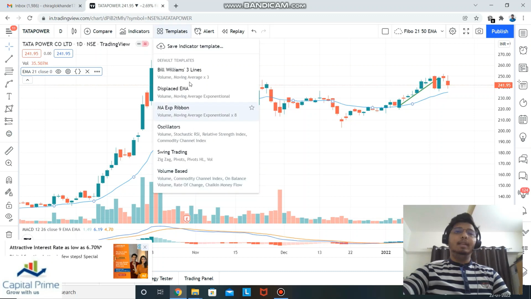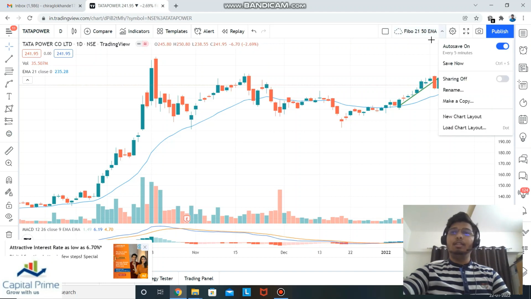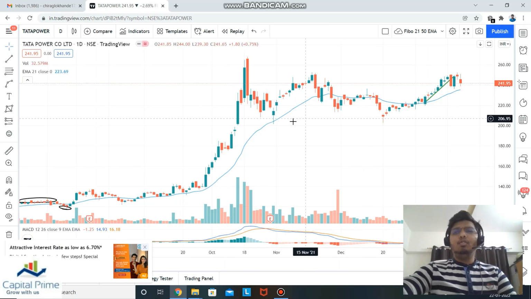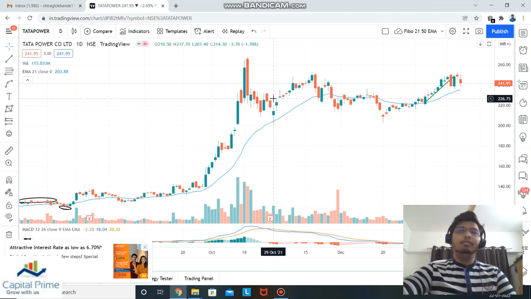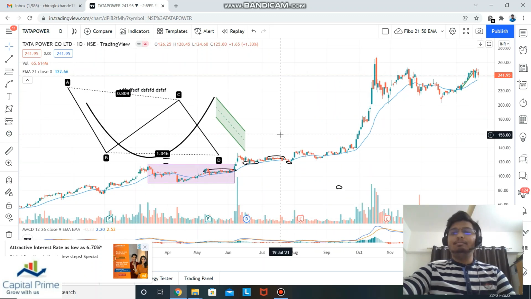There are various templates, and you can save your own template. Okay, this is good. I'm comfortable with this view, so I'm using this particular view. So this was an overall overview of how TradingView works and how we will be analyzing the stocks. It is not rocket science, to be honest. What we do is draw some lines, not random lines.